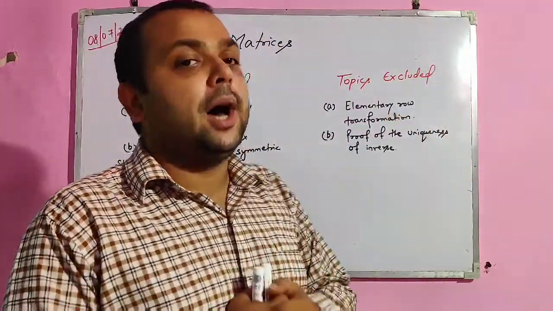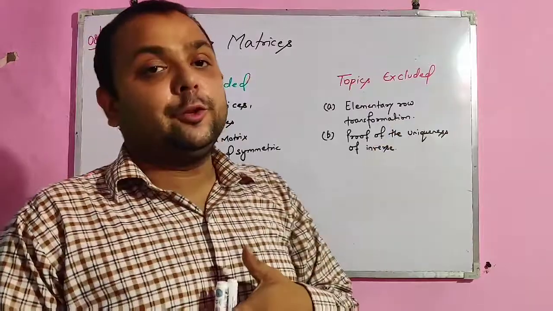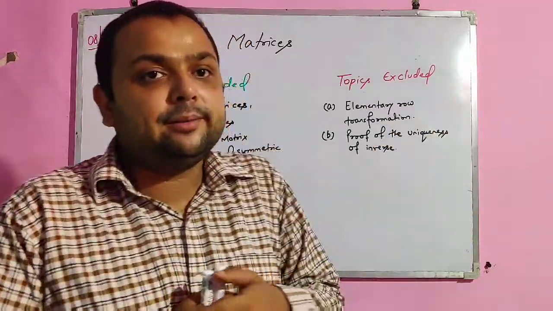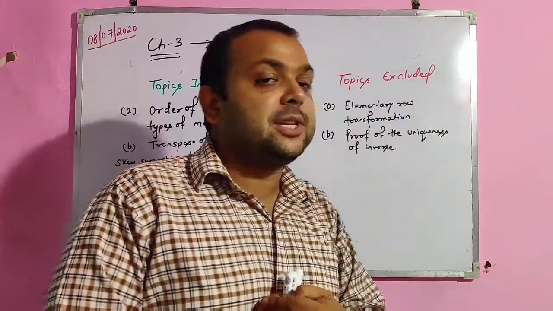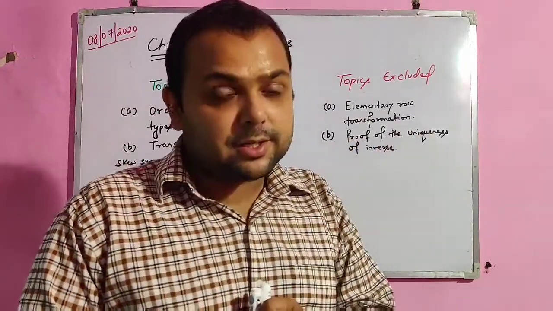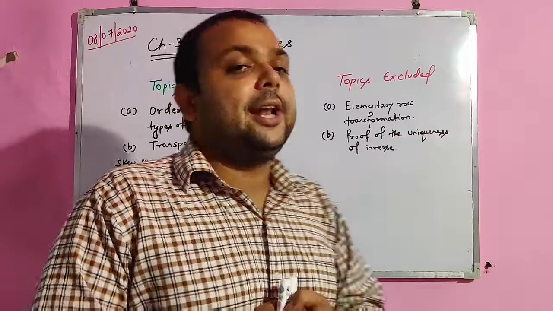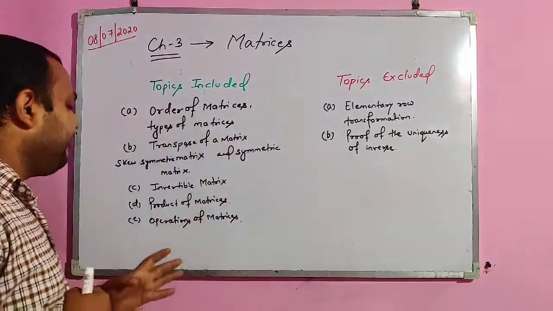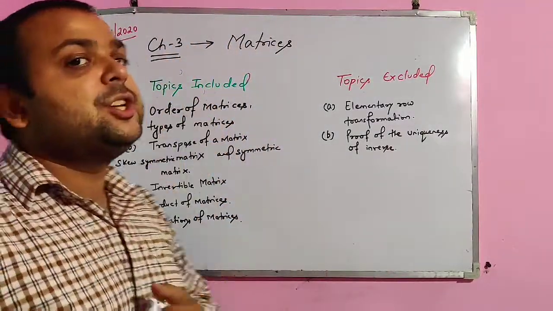Topics that are excluded are elementary row transformation. It's a big relief for the students. Elementary row transformation has been eliminated, and also the proof of the uniqueness of inverse. These 2 topics are eliminated and these 5 topics are included for this chapter.